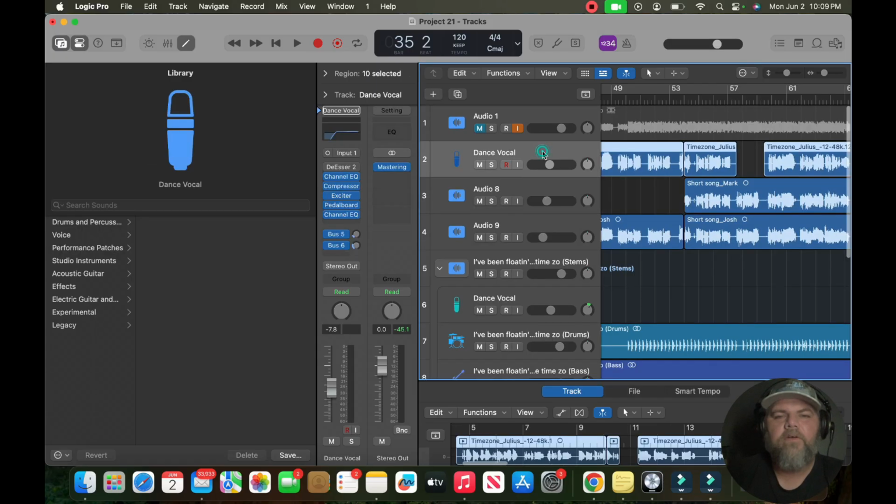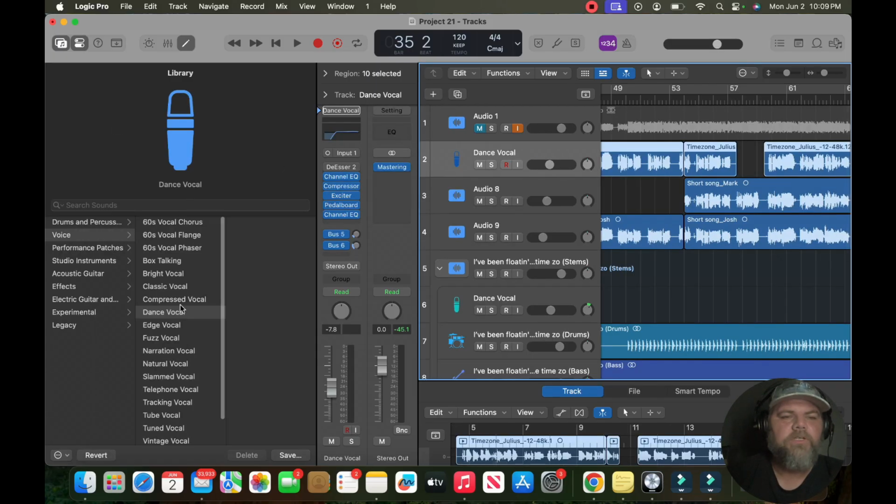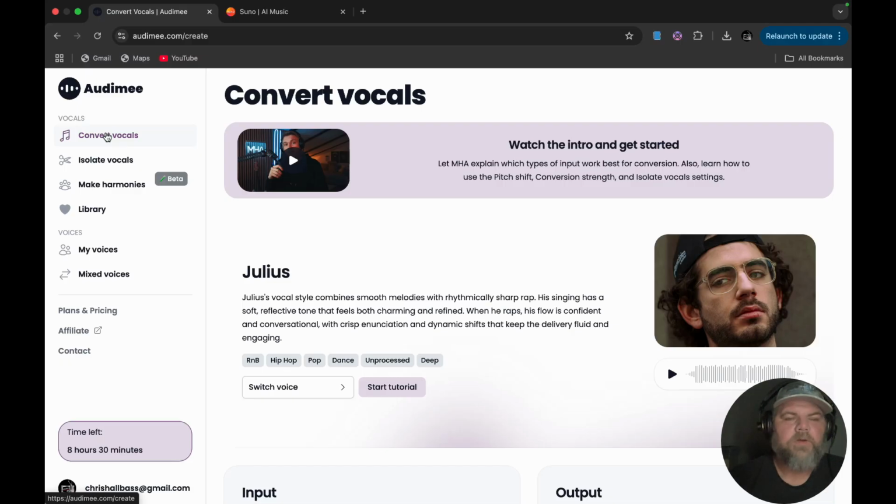On this vocal here, I switched and just used the stock dance vocal plugin that's on Logic, and it ended up sounding pretty good because the vocals were fairly dry. Okay, so enough about how I mixed that song on Logic. For whatever reason, Logic will not let me record audio and video at the same time.